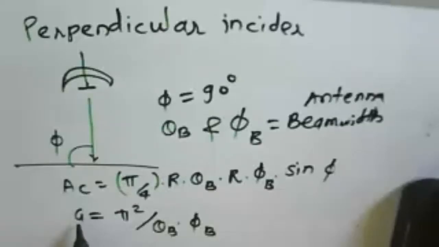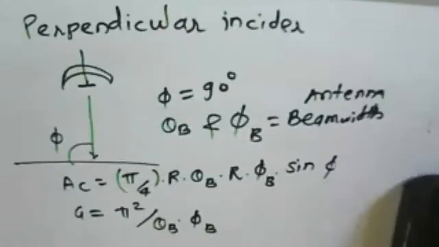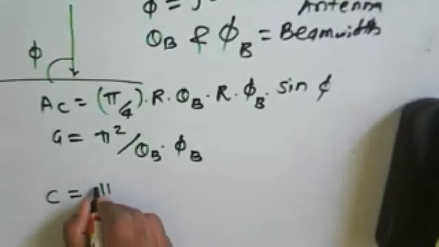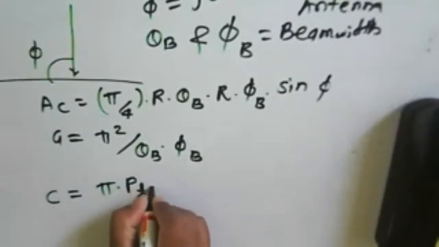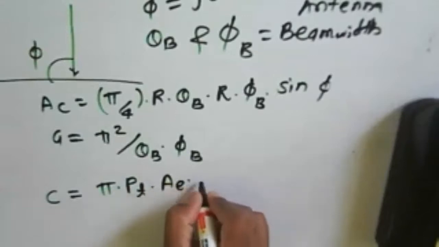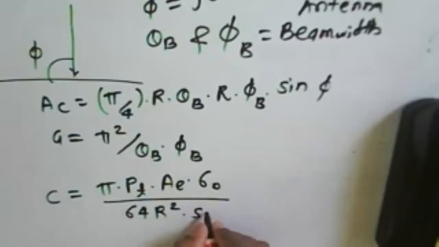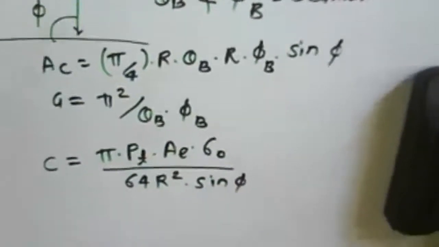And if we substitute this A_C and gain here, then the clutter equation after substitution will be: π, we have P_T, we have A_E, then σ_0 by 64 R raised to 2 sin φ. That will be the clutter.